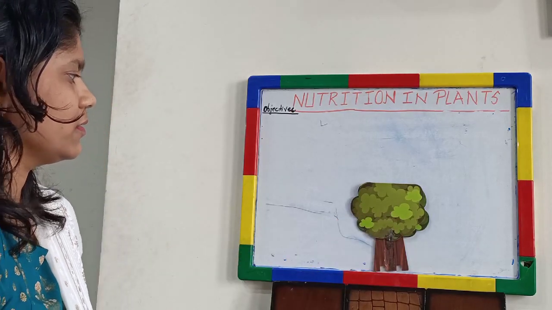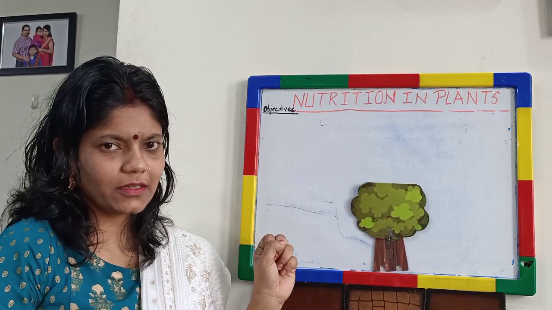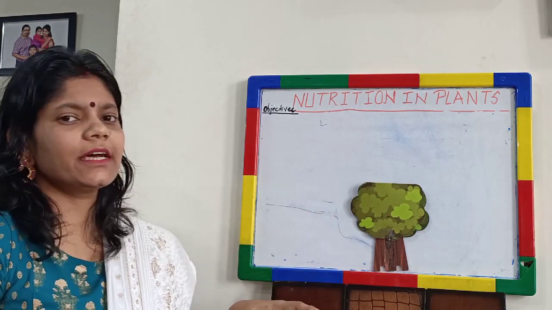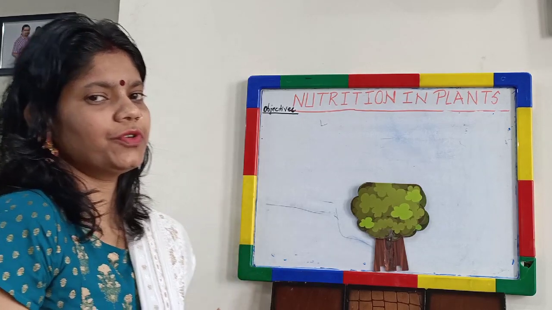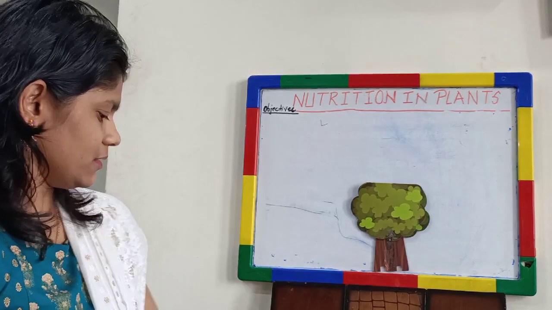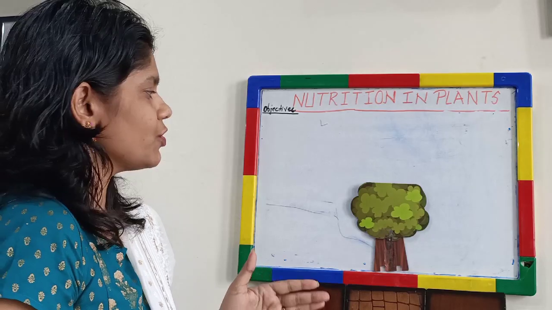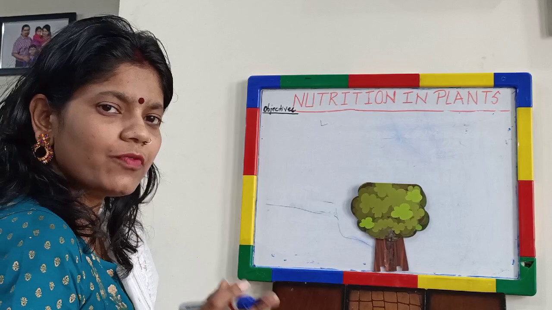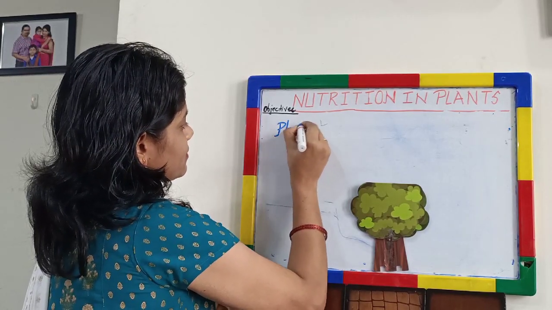Okay, so this is a picture of a tree. You may observe certain green structures in it. These structures are leaves. So what is needed for undergoing autotrophic nutrition? So there is a process in plants which helps them to undergo photosynthesis. So plants undergo autotrophic nutrition with the help of light. So the process is photosynthesis.